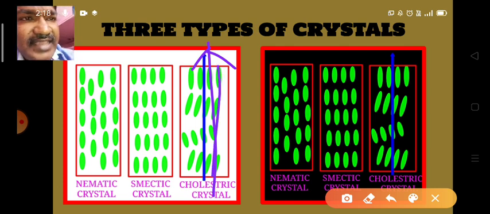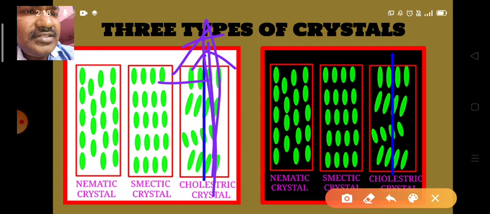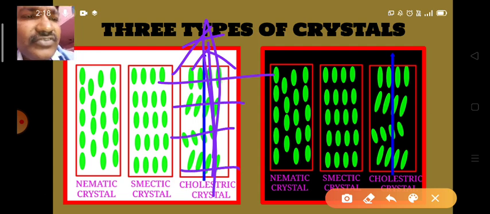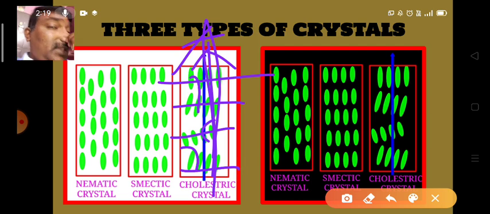So this is the axis, and these are the different layers of the cholesteric liquid. In smectic liquid crystals, all the layers are parallel to each other. But here these layers are not parallel. These layers make some angle with each other. Look here, they make some angle. So that is the difference among these three types of liquid crystals.